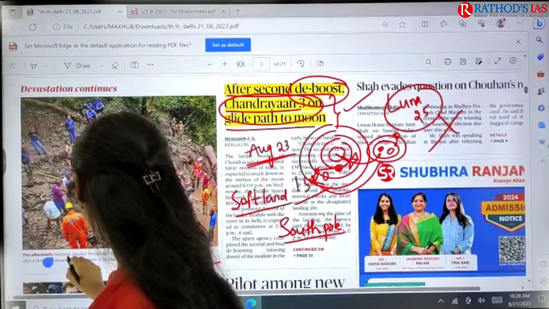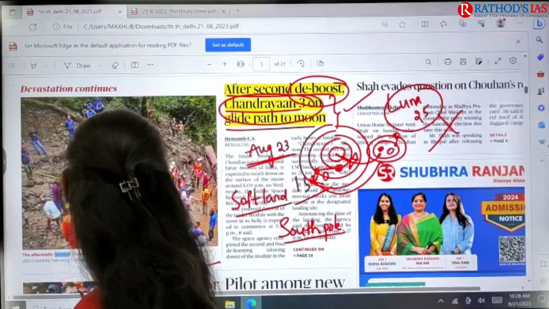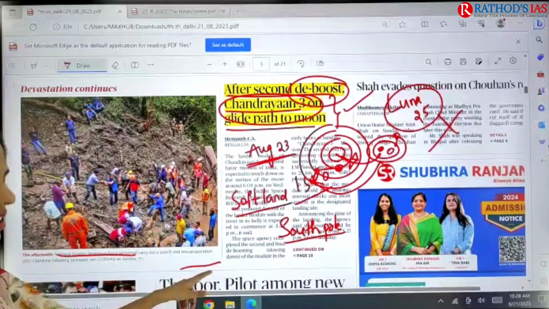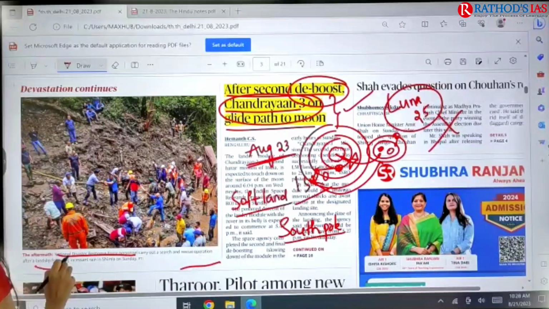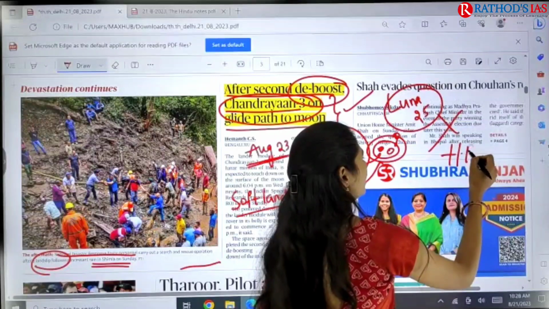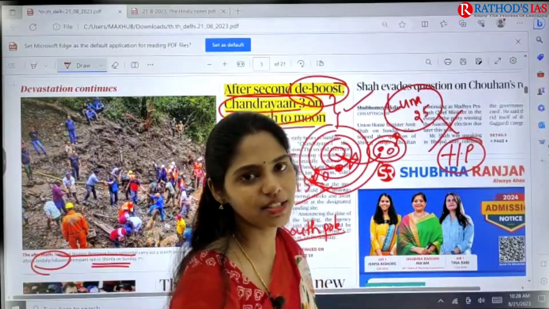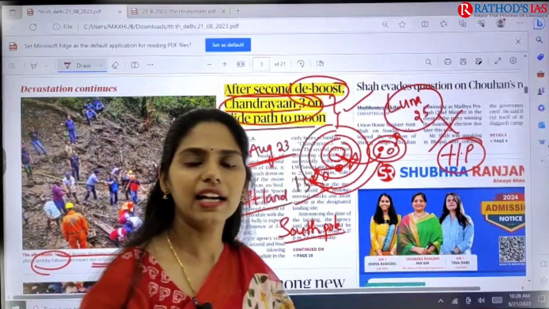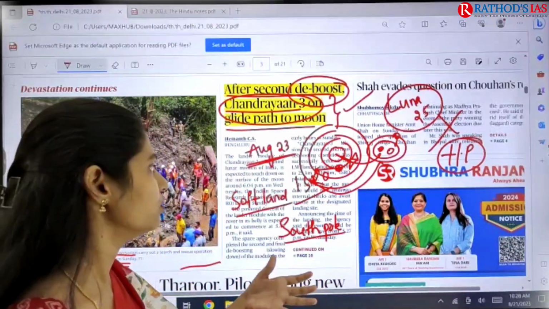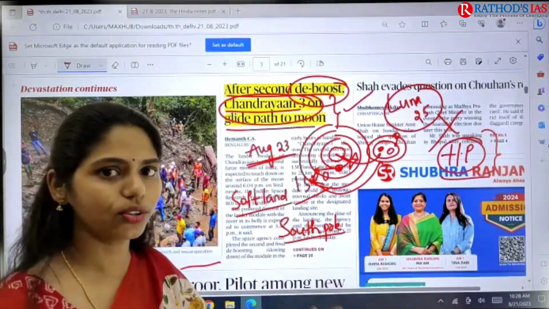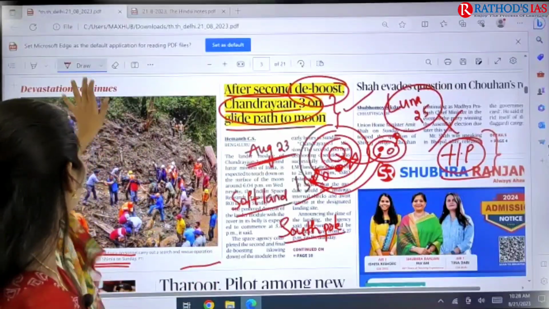Here you can see one interesting image. National Disaster Response Force personnel carry out a search and rescue operation after a landslip in Shimla. Where is Shimla located? Shimla is the capital city of Himachal Pradesh. There is one editorial which talks about Himachal Pradesh: the reasons for the landslips and the impacts it is facing because of heavy rainfall. We are going to discuss that in a separate editorial. So let us move on.